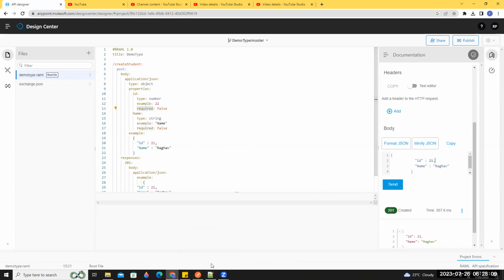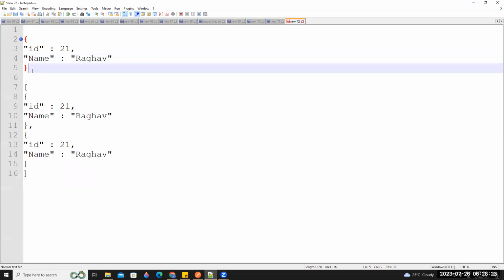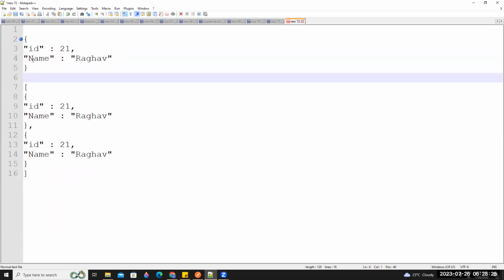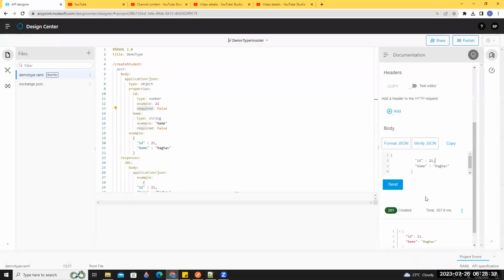Suppose you have different systems, different objects. Take a GUI screen, like IRCTC. Some star marks are there. If there is a star mark, you must enter the value. Without a star, it may or may not be entered. Same way here also. If required is false, if you pass ID, okay, and if you are not passing it, also no issue. Why?